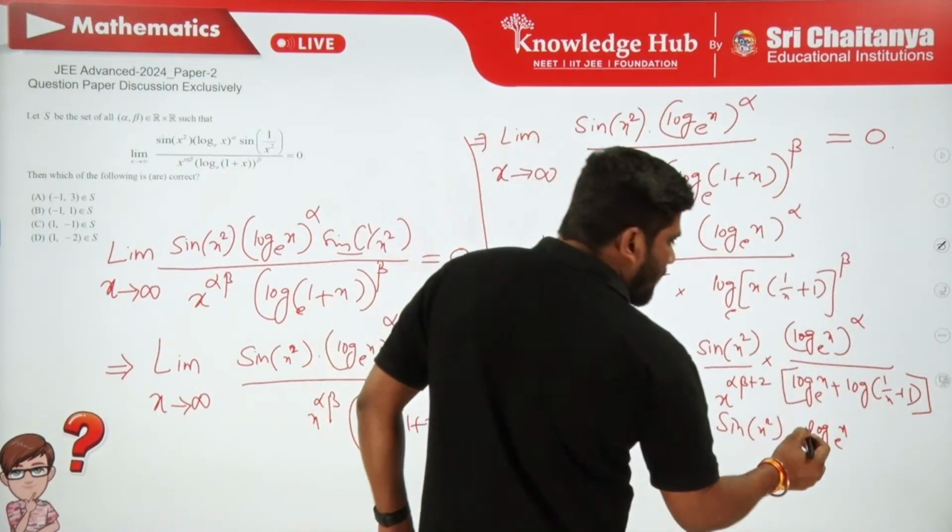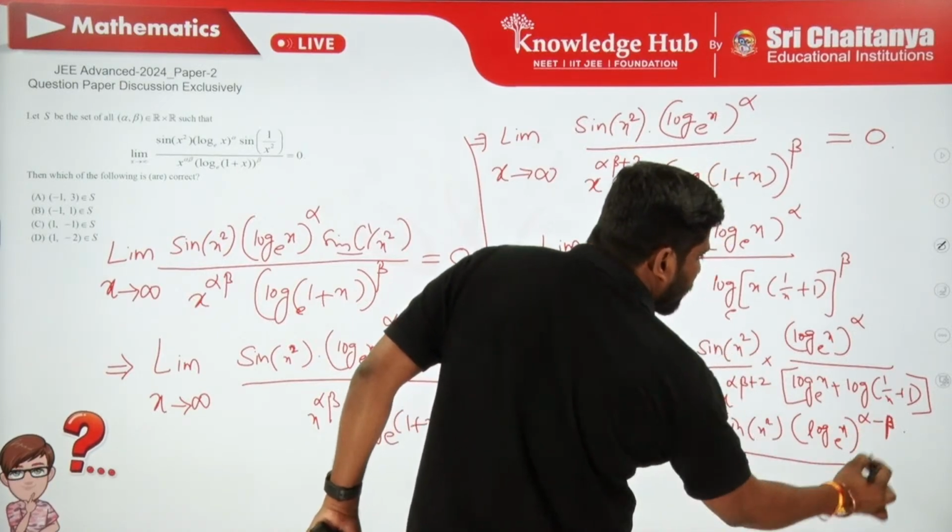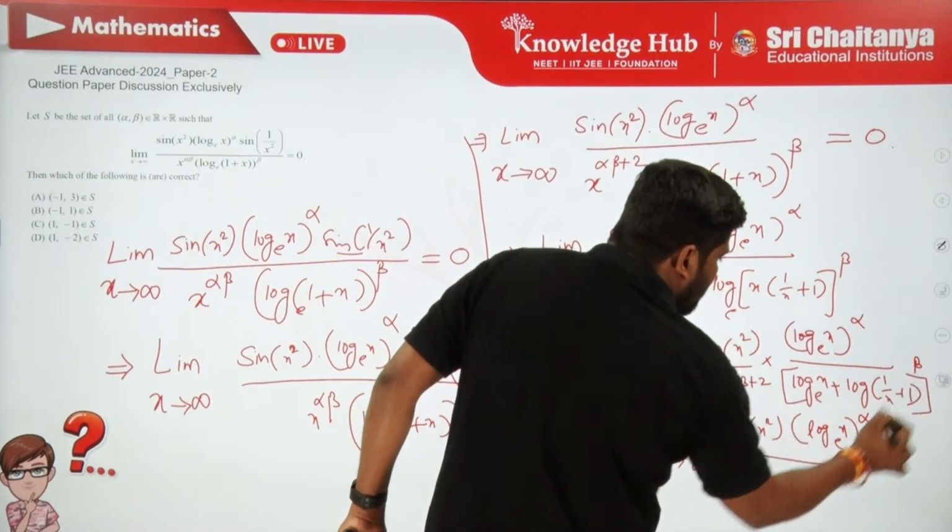Yes, log x to the base e to the power of alpha minus beta, and this goes to 1 whole power beta. This goes to 1.